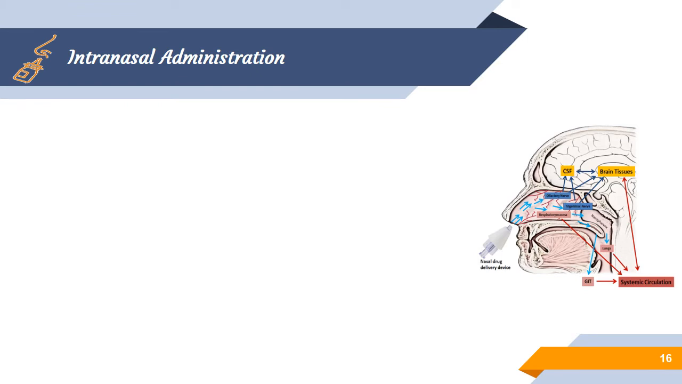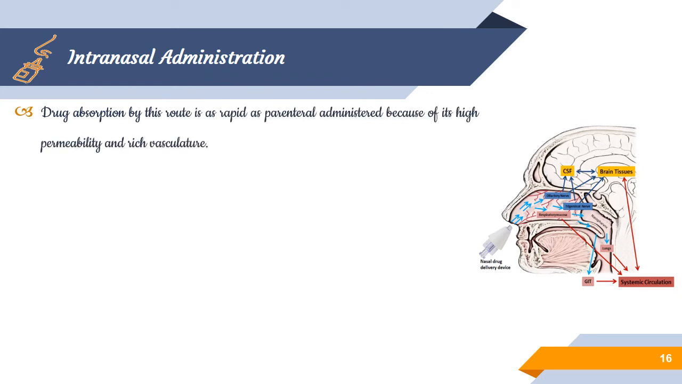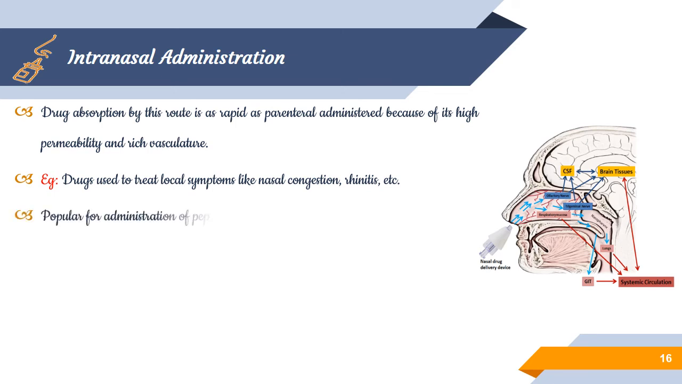The next is intranasal administration. Similar to pulmonary, the drug absorption will be quite rapid, like parenteral administration, because of high permeability and rich vasculature. Some drugs used for treating local actions are for nasal congestion as well as rhinitis, and it is popular for administering peptides as well as proteins. Mostly peptides and proteins face instability problems in the GI route, so it also acts as a major route of administration for proteins and peptides.